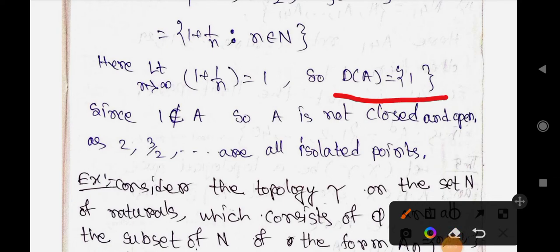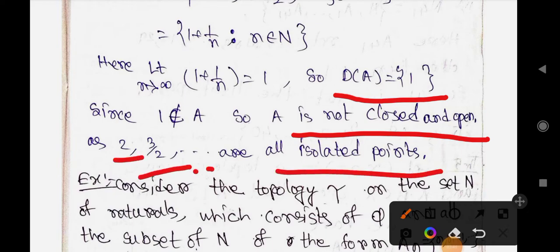Since 1 does not belong to A, A is not closed, and it is not open, as 2, 3/2 and the rest are all isolated points.